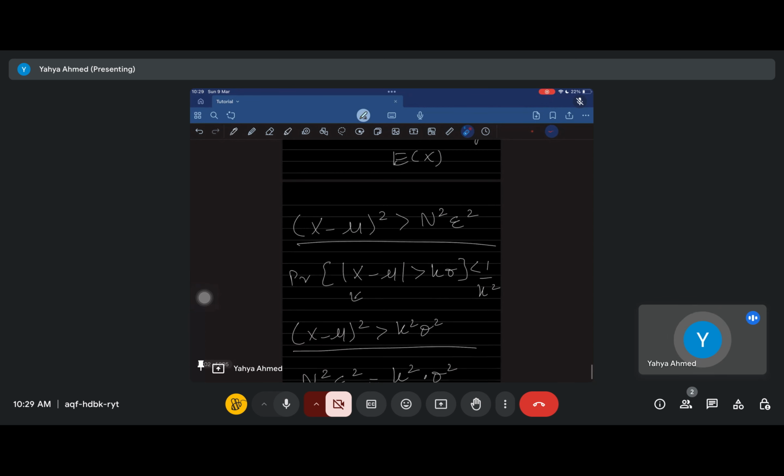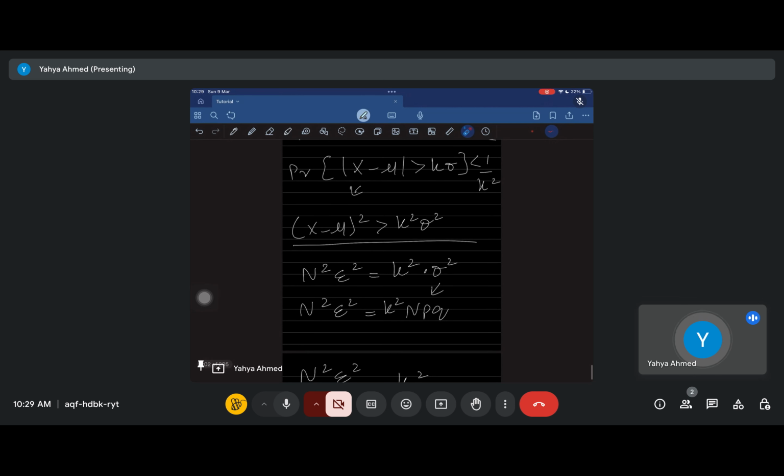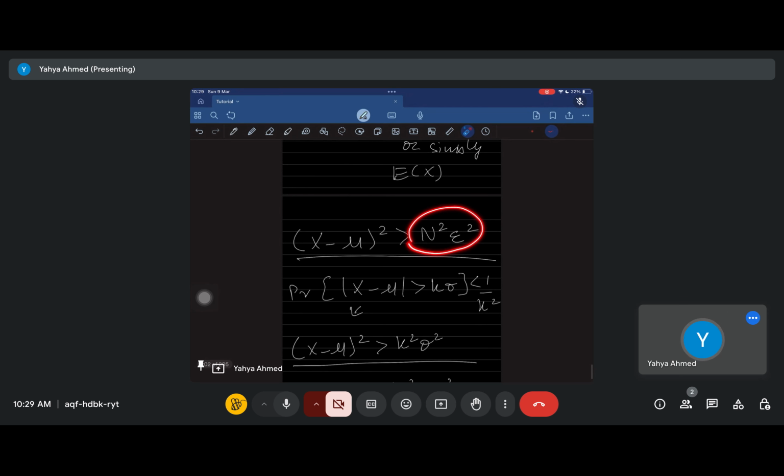अब हमारा इवेंट क्या हो रहा था. हमारा इवेंट हो रहा था कि x minus mu, so the random variable, हमारे जो heads थे, how far from the mean, their square distance from the mean has to be greater than n square e square. The Chebyshev वाला is कि you have to be greater than k square sigma square. अब हमारा तो है n square e square, इसके अंदर तो कहीं सिग्मा आ ही नहीं रहा.